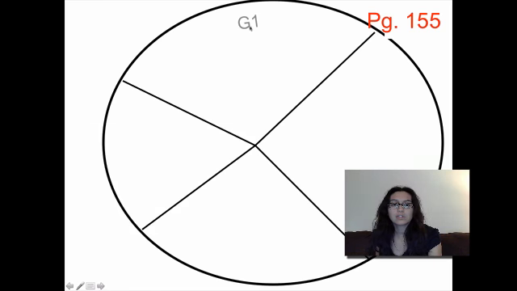Okay, so on your paper, I'd like you to label each section. The first section, go ahead, label G1. The second section over here, label S. The third section, label here G2. And this last section, label M.